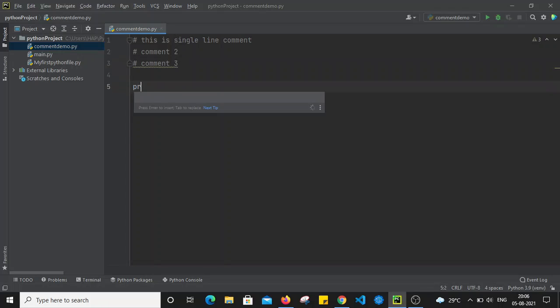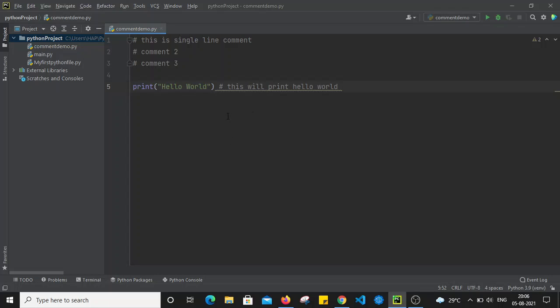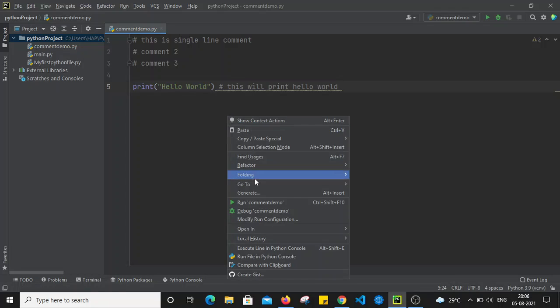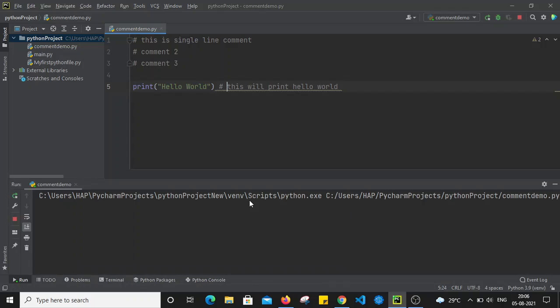Now after that, if I write some code, let's say I write print hello world. And to explain what this statement will do, I will add a comment here as well. I am just adding one single line comment explaining that this will print hello world. So I am saving the file. After saving the file, I am right clicking and running this file.